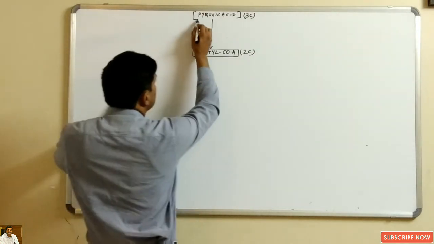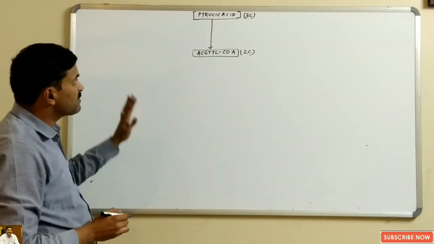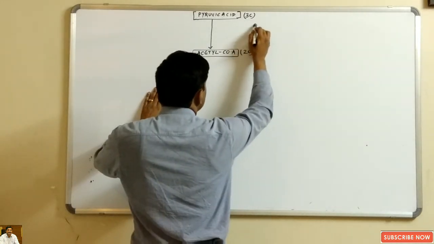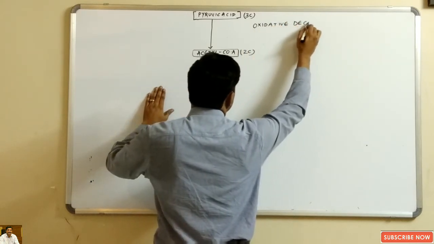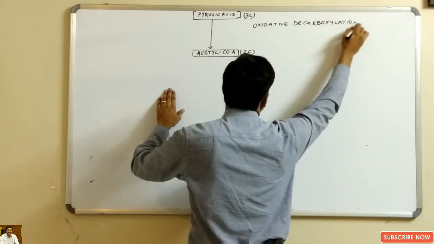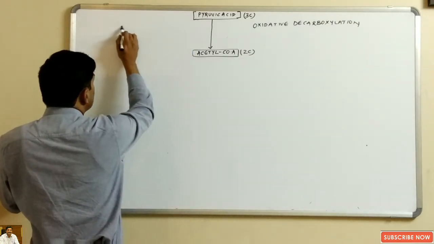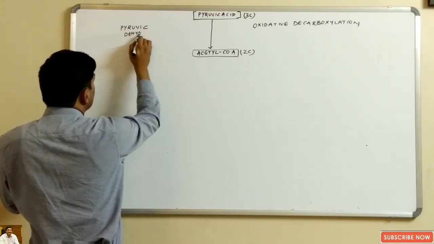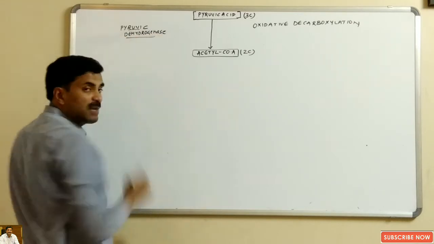But now the question arises how this pyruvic acid is converted into acetyl coenzyme A. This pyruvic acid is converted into acetyl coenzyme A by a process called oxidative decarboxylation, and the enzyme which is used in this conversion is called pyruvic dehydrogenase, and it is a multi-enzyme complex.